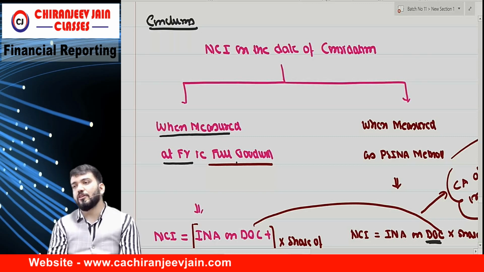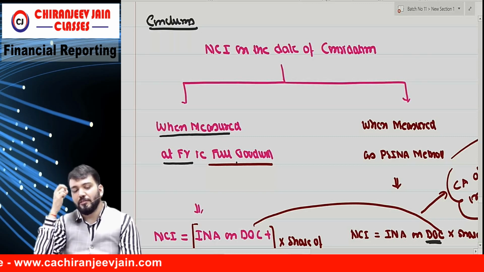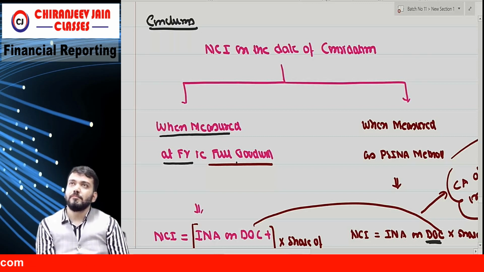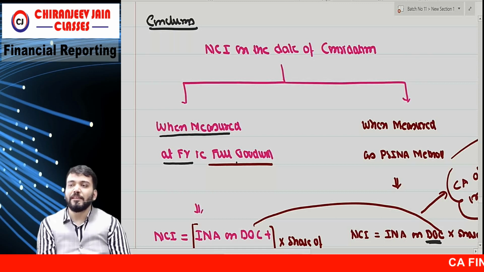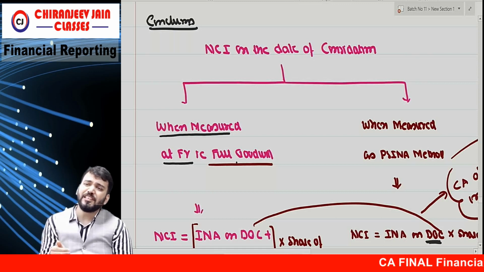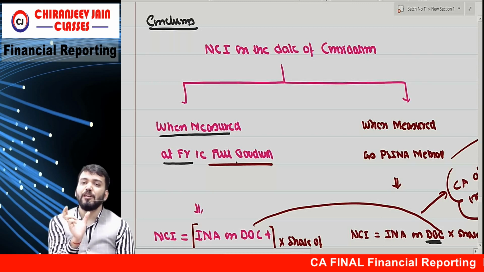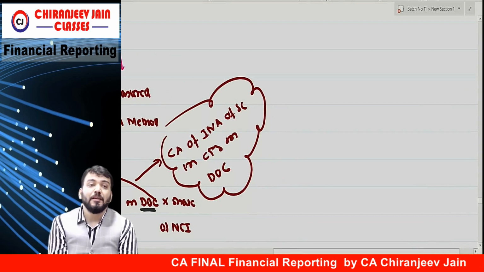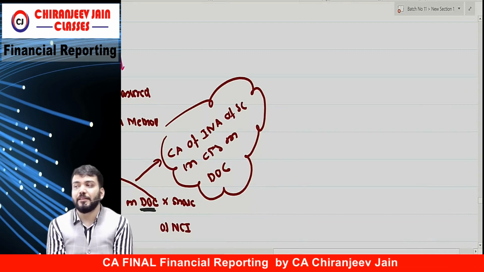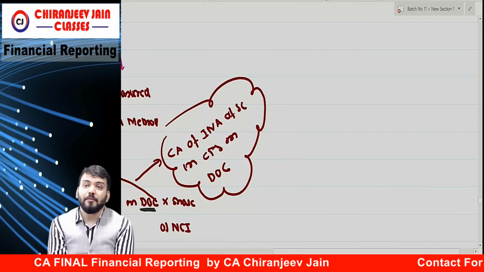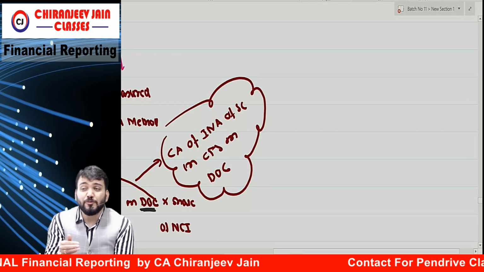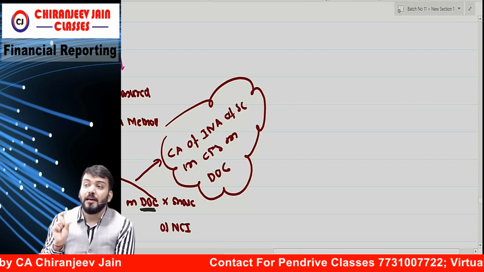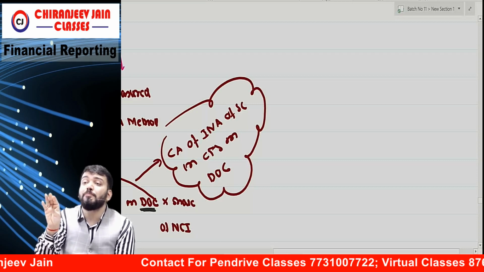Now, it is a little conceptual point. Everyone just try to understand. There are two methods: one is the fair value method, one is the proportionate share in INA method. Whenever we use the fair value method, we calculate full goodwill, meaning 100% goodwill. Whenever we adopt the proportionate share method, goodwill will be proportionate, partial, and that partial means only the share of the parent company.